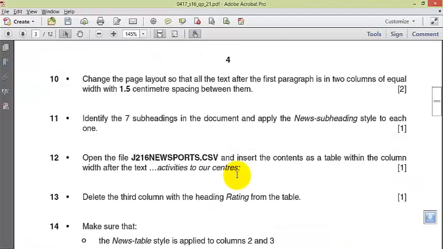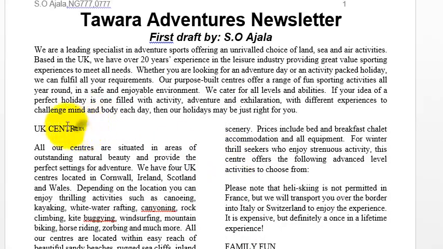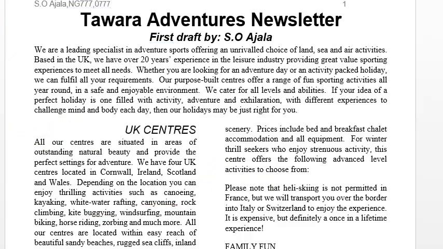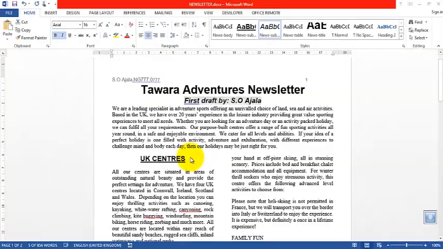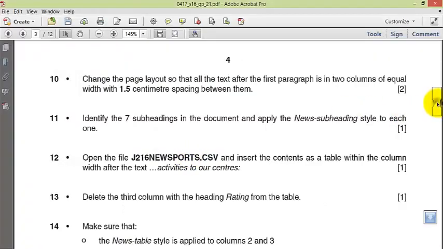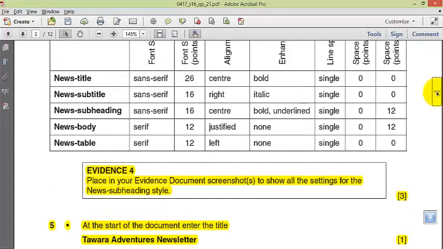Oh, that is great. Identify the 7 subheadings in the document and apply the new subheading style to each one. Okay, just pick one of them. That's the subheading, there are 7 of them. So the new subheading. Oh, let me see, what did I use for this? Subtitle. Yeah, let me cross check the subtitle again. Oh, subtitle is supposed to be right aligned.